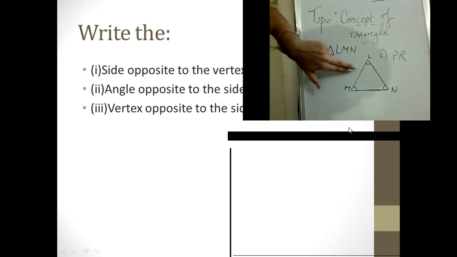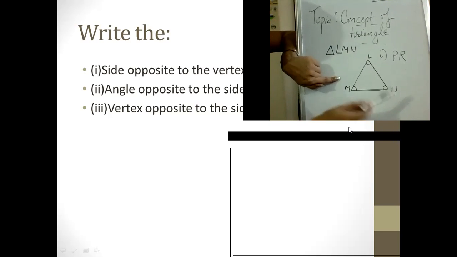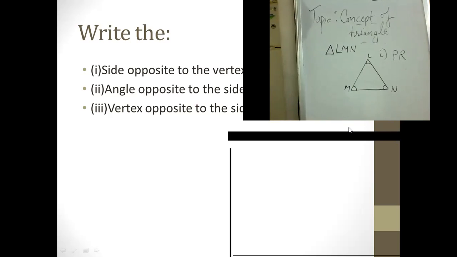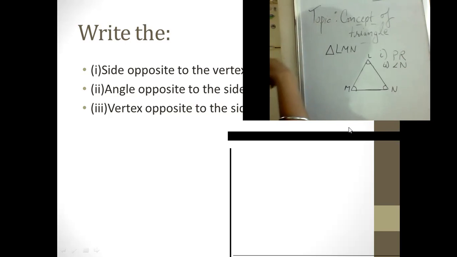First of all, we would be looking at the line that is LM. What is the angle which is opposite to it? Yes, you have assumed it right. That is N. So the answer would be angle N. This is the sign of writing an angle. Okay. You can observe that they are asking us the inverse question in the second part, isn't it? What about the third question? Vertex opposite to the side RT of triangle RST.